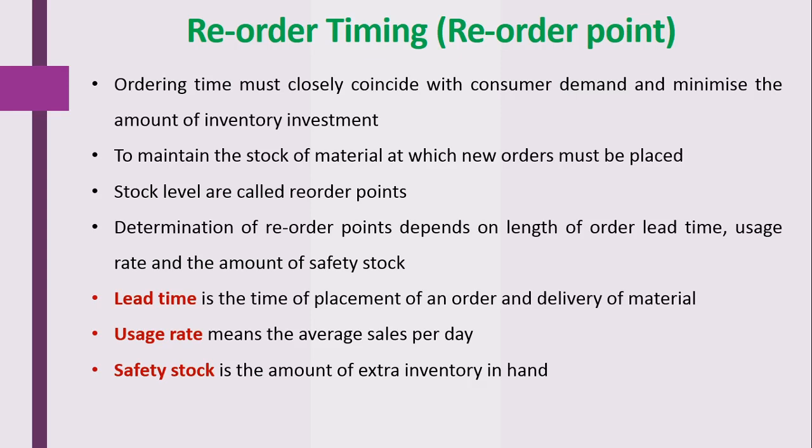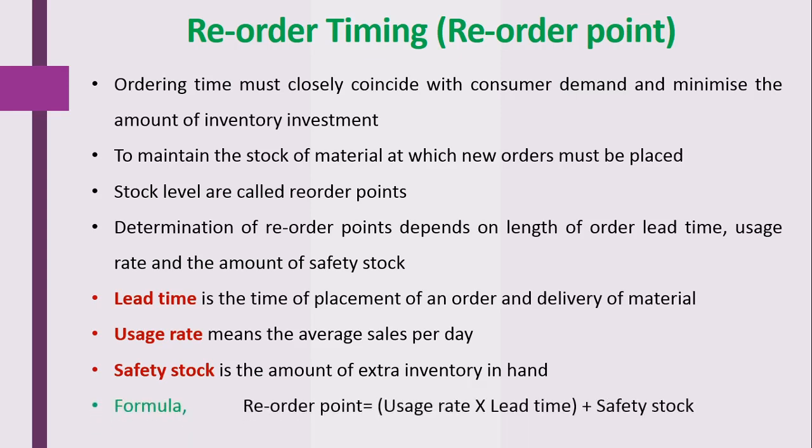So the reorder point is calculated by using usage rate, lead time and safety stock. You can see in this formula that reorder point is equal to, in brackets, usage rate times lead time, plus safety stock.